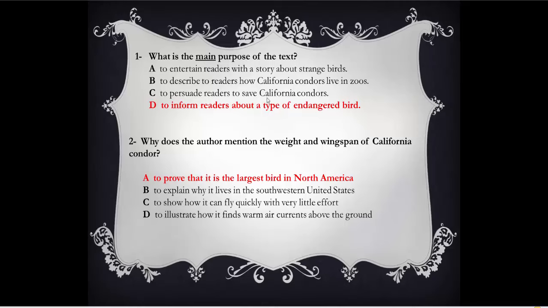To persuade readers to save California condors, did the text ask readers to help save the condors? No. To inform readers about a type of endangered bird? Yes. The whole text, all 3 paragraphs of the text, give us information. How do you know?